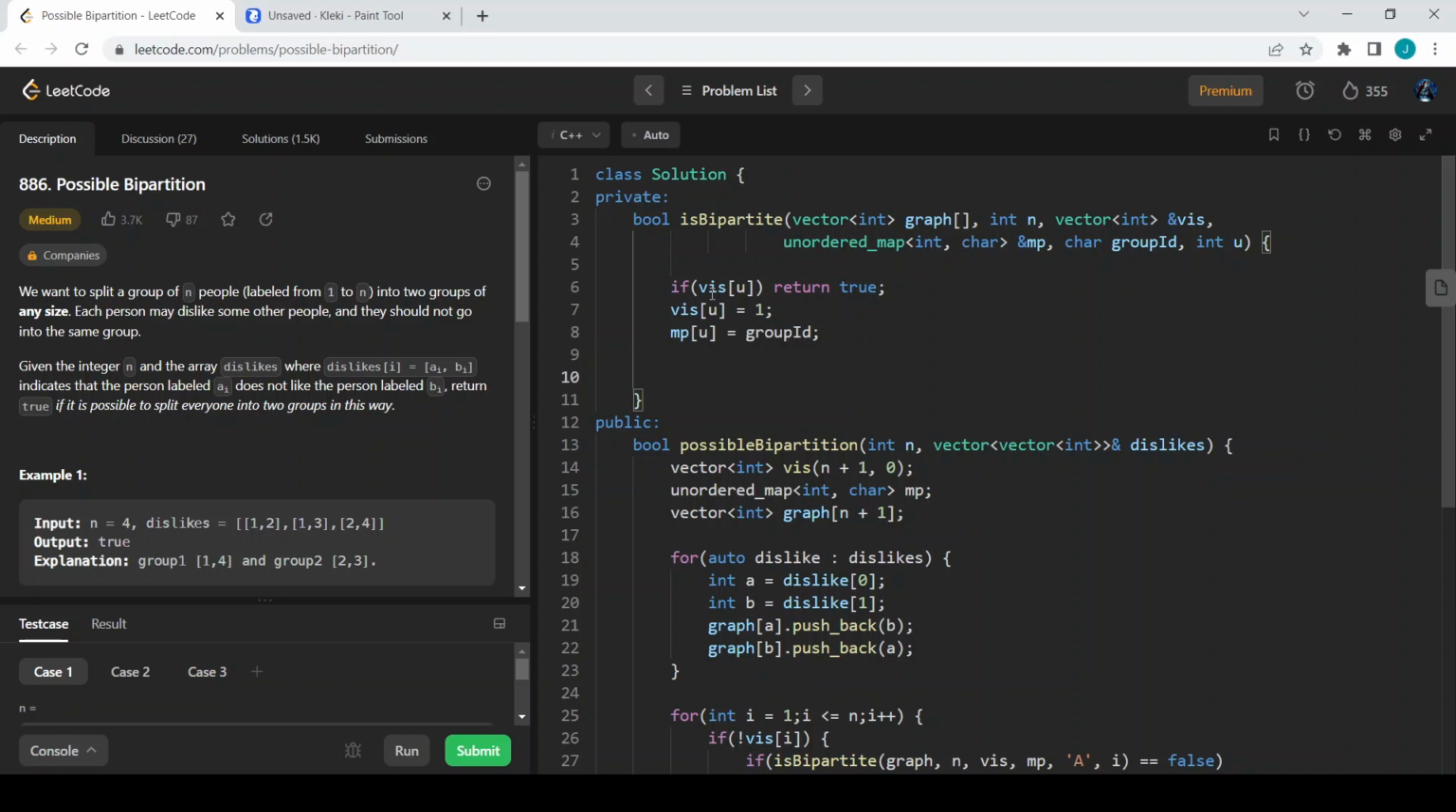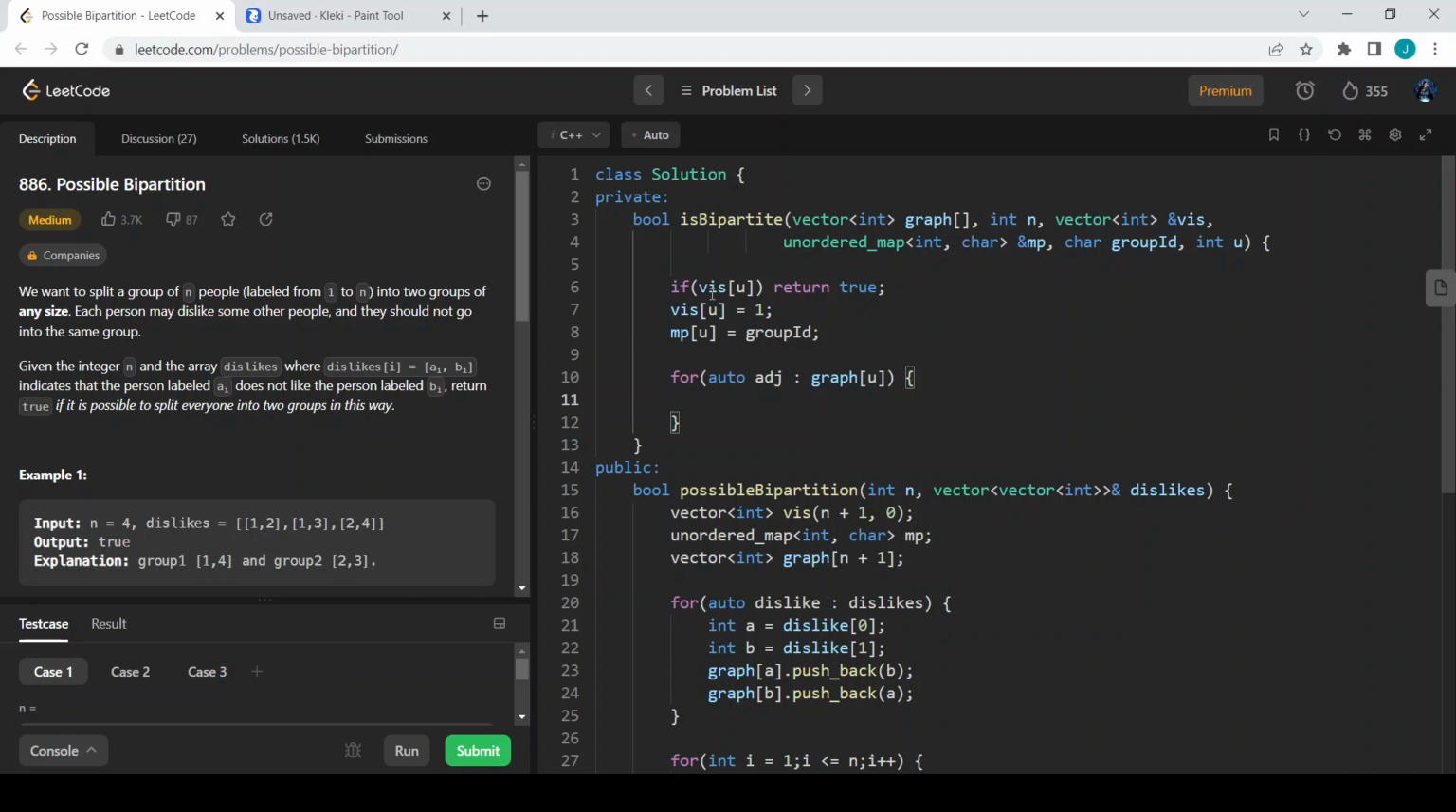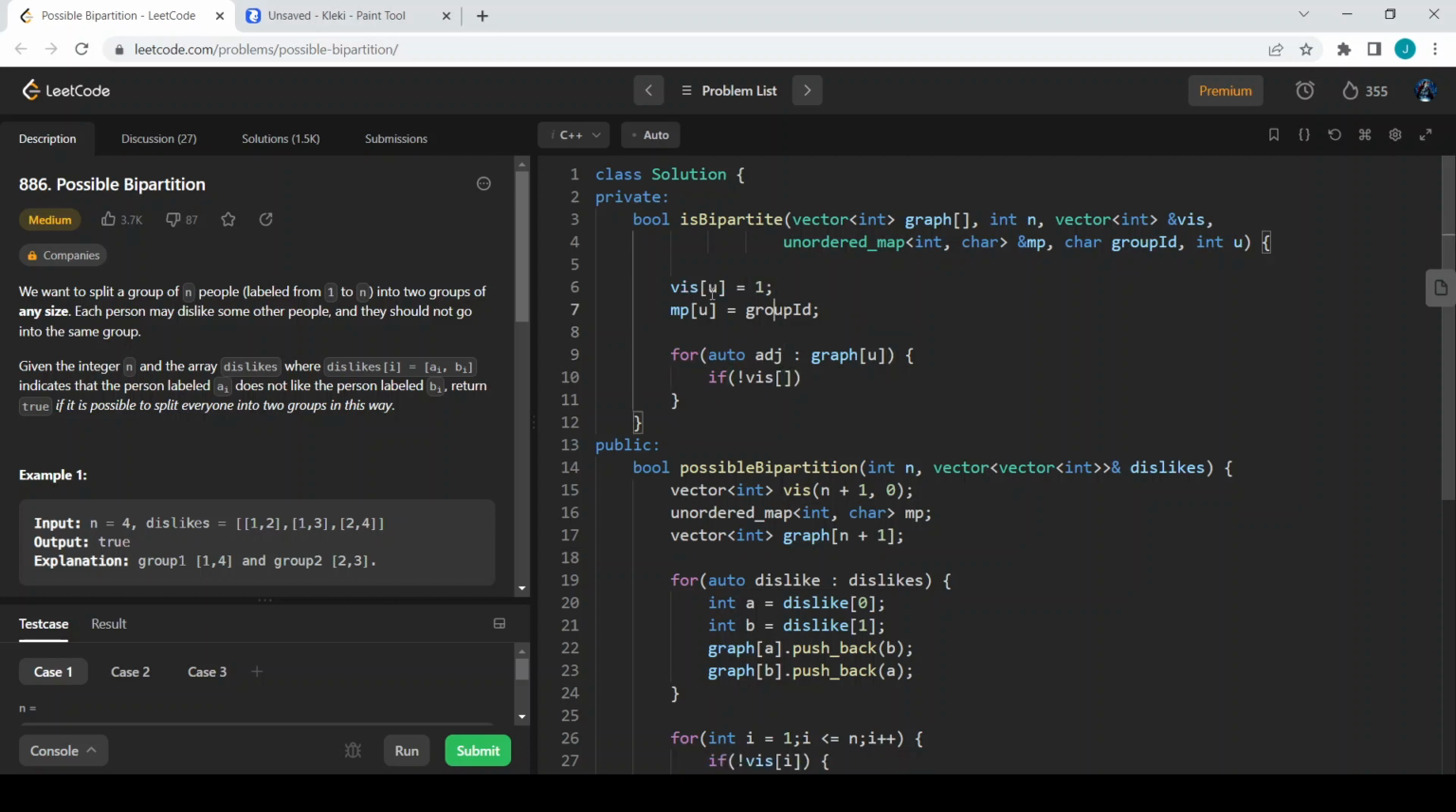After giving the group ID, now we want to go for its adjacent nodes. So I will go for its adjacent. For auto adjacent nodes in my graph of u, what I will be checking is if this is not yet visited. I think we can eliminate this line because we will be checking inside here itself.